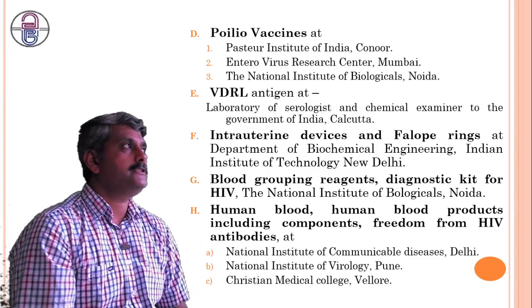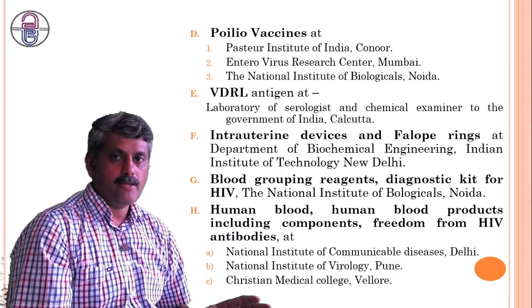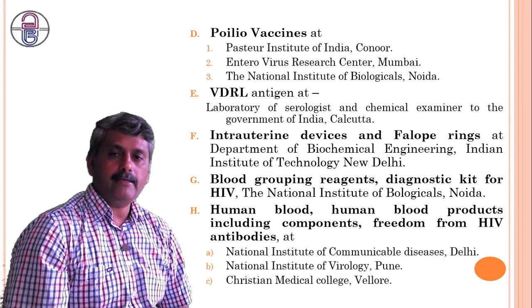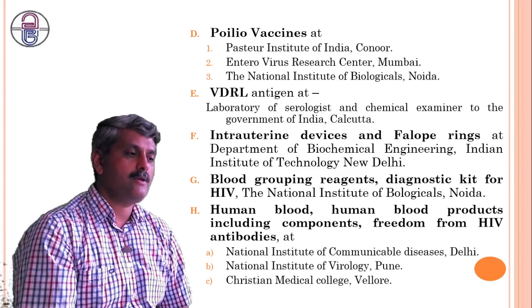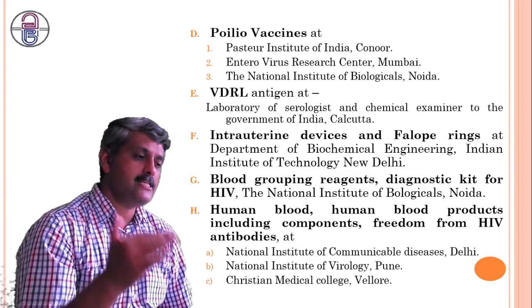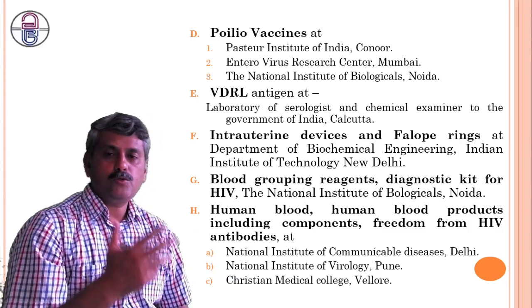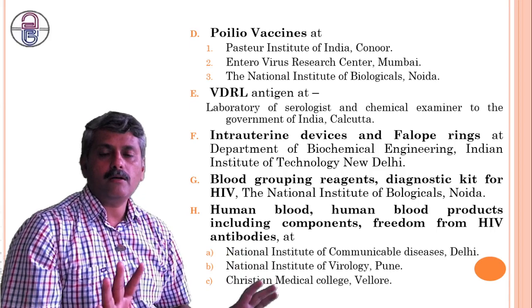So whenever a question asks for 4 marks or 3.5 marks, we need to add these points related to sera and vaccines for human and veterinary purposes, polio vaccines, VDRLs, as well as intrauterine devices and human blood products. These are all related to a particular kind.